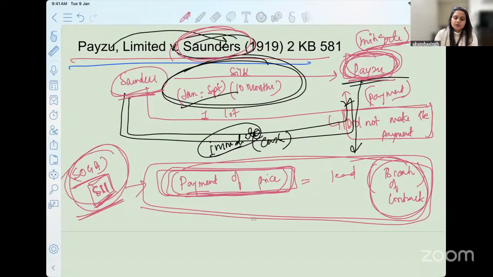When Paizo reaches the court in the given case, the court again comes to the statutory duty of mitigating losses, and the court says here that please remember that you were supposed to, you understand that the price of silk has gone up so much. Why did you not stick to this new condition of paying by cash? You had to mitigate and you had to find the best option available to you. The best option was Saunders' offer of paying immediate cash and getting the delivery of silk. So conduct of equity was expected from Paizo Limited as well.